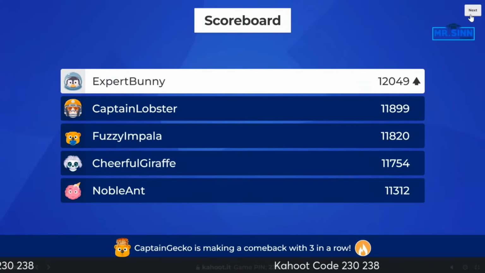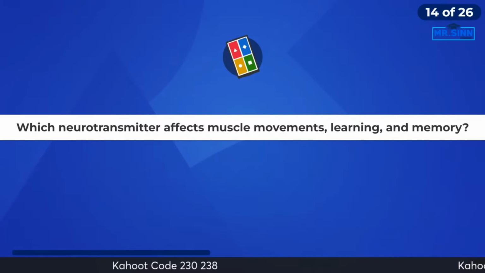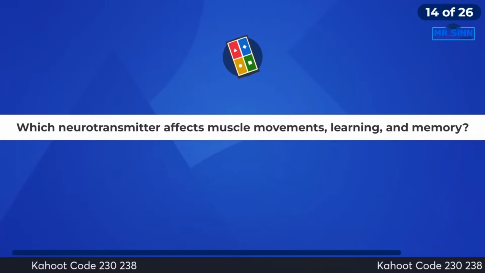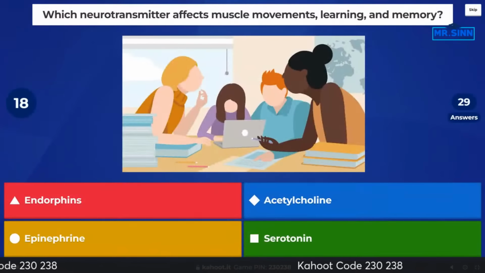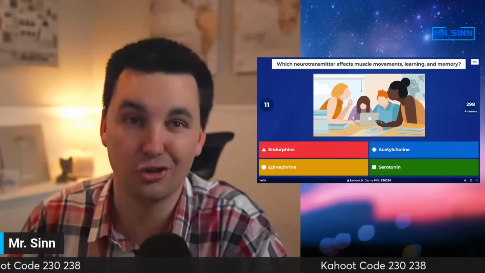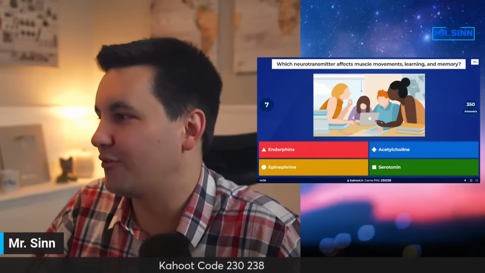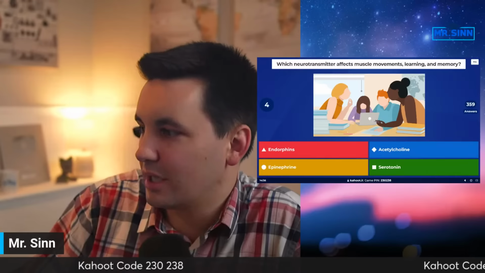So neurotransmitters are definitely something that could be on the AP exam and could connect to a couple different units, actually. All right, which neurotransmitter affects muscle movement, learning, and memory? Again, we'll see who is paying attention since I kind of just said it. So we'll see. 7 seconds left. What do we got?